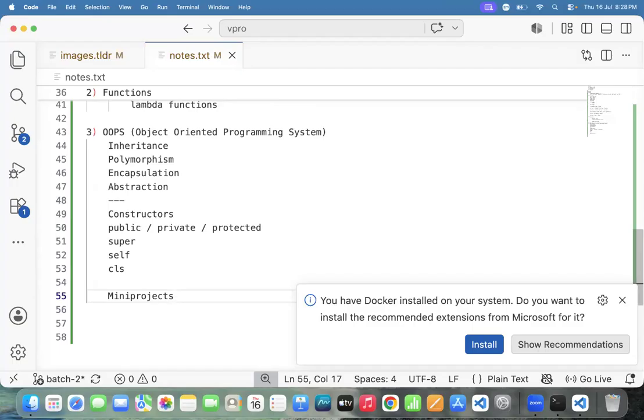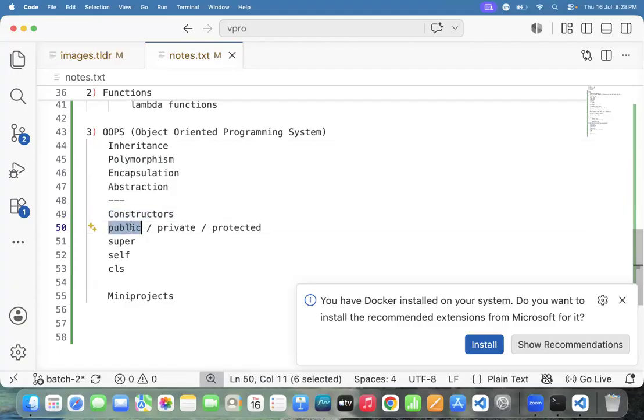I'm repeating again. What is OOPS? Object-Oriented Programming System. In OOPS, I will cover inheritance, polymorphism, encapsulation, abstraction, and constructors: single constructor, multi-constructor, constructor overloading, and different scenarios.